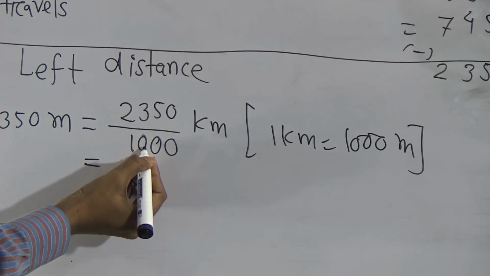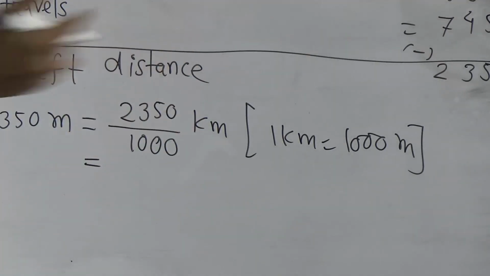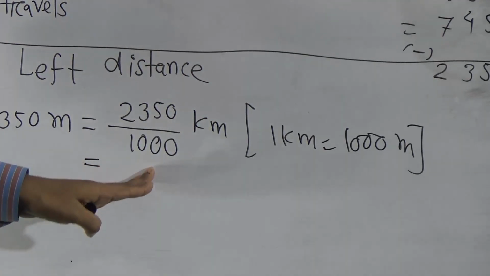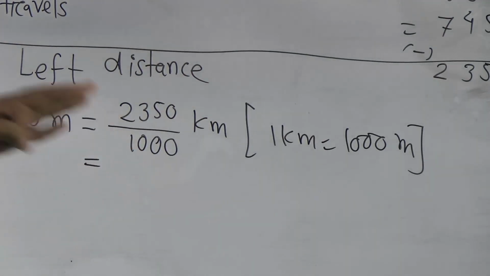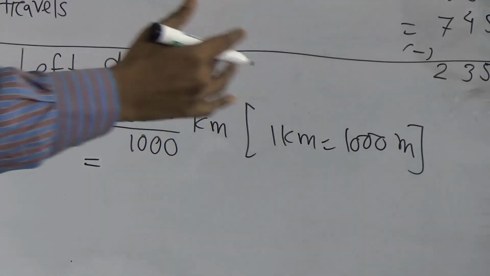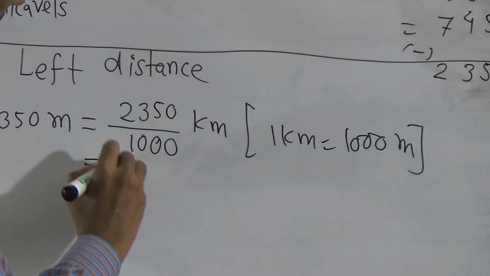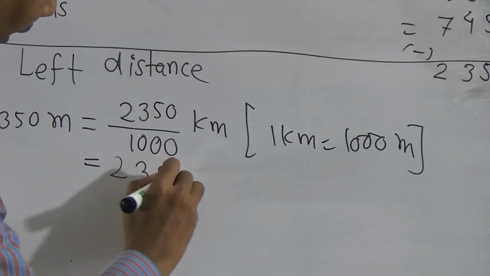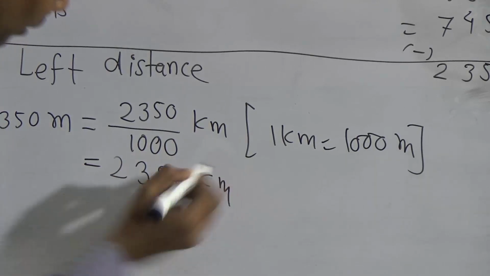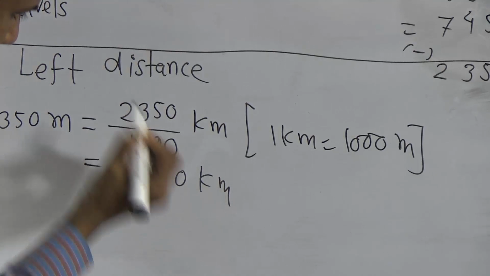You put the point after 3 digits from right to left. You see how many zeros? 3 zeros. So you put the point after 3 digits from right to left. Look, 2350 meter. How many zeros? 1, 2, 3.